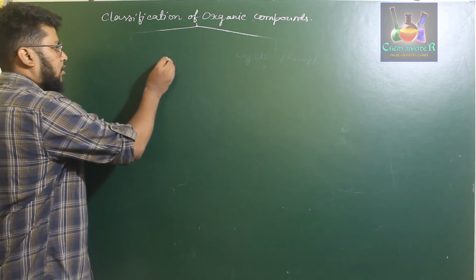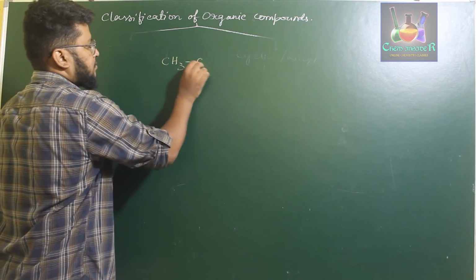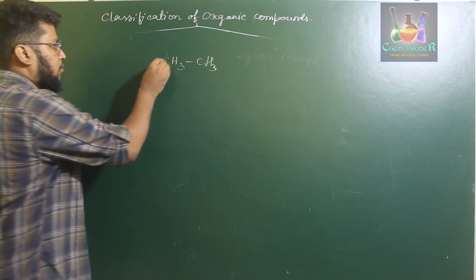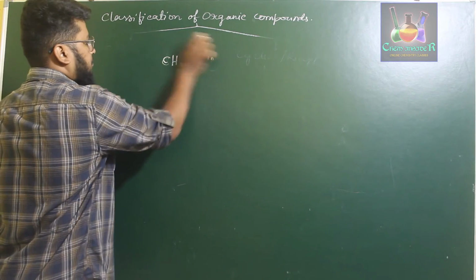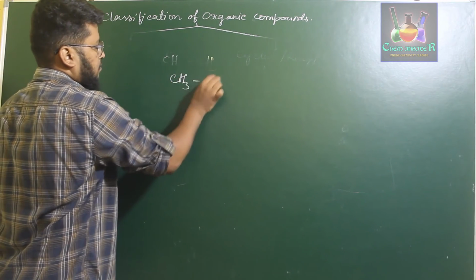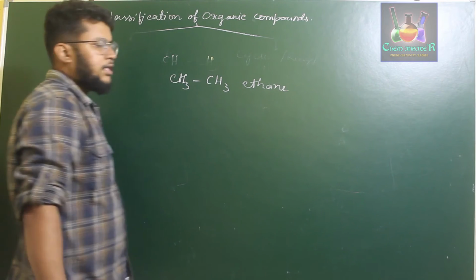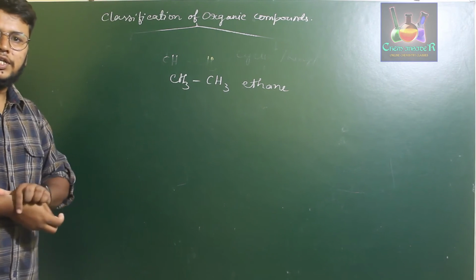Like if you consider the CH3 molecule, that is ethane, this ethane molecule is gaseous in nature.